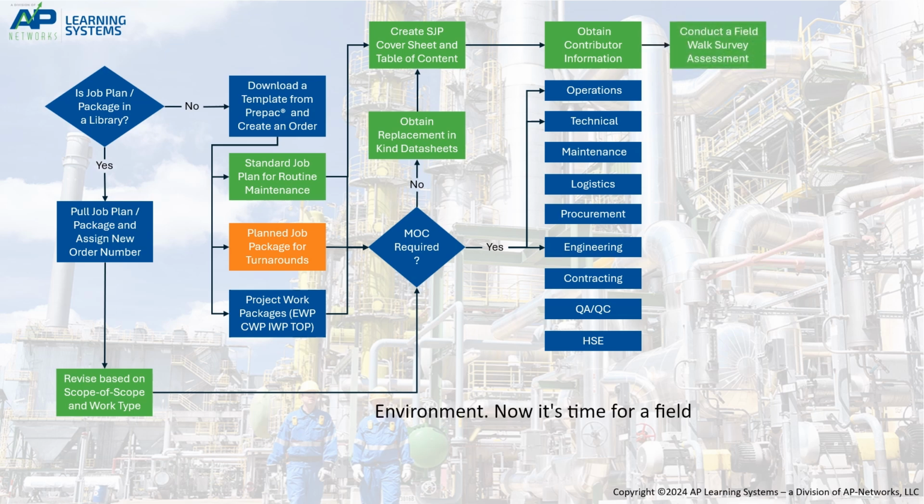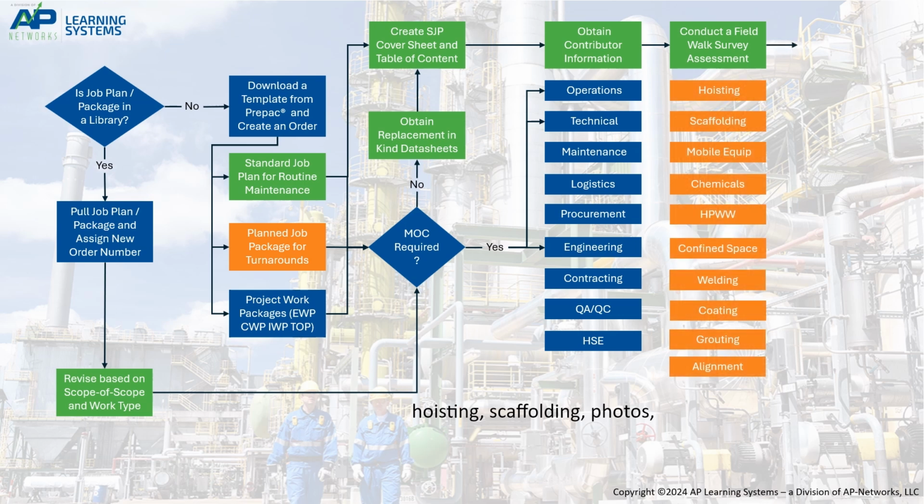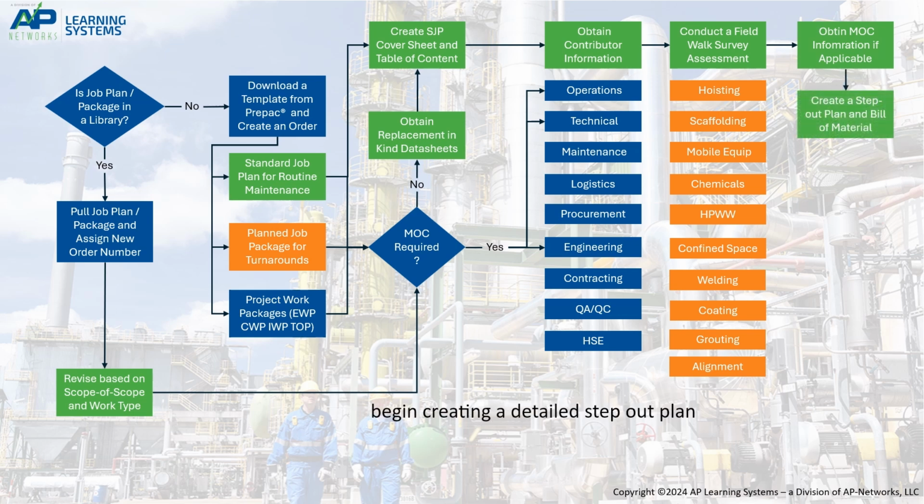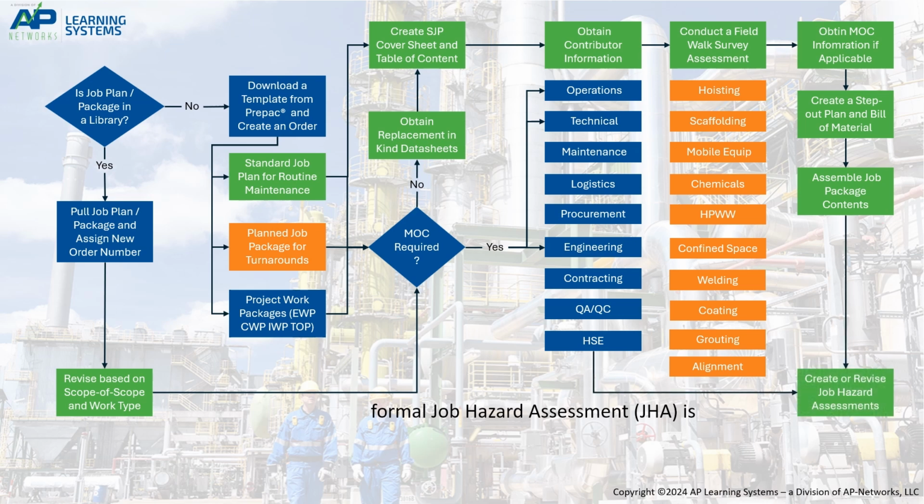Now it's time for a field visit or field walkdown to obtain information critical to detailed step-out plans and estimates. For example, hoisting, scaffolding, photos, surveys, measurements, and so on. After completing the field visit, we can obtain the MOC information if required, then begin creating a detailed step-out plan and bill of material BOM. Lastly, a formal job hazard assessment JHA is required for all key activities in the step-out plan.